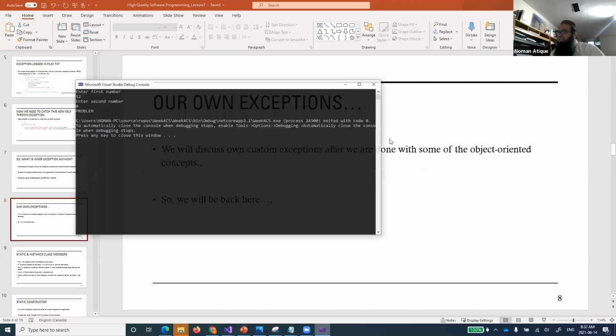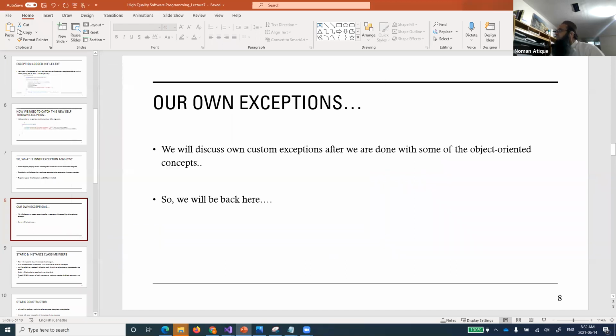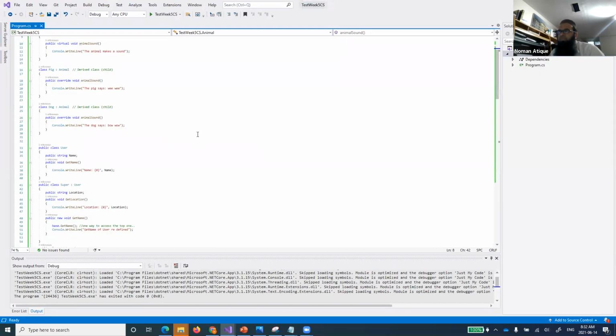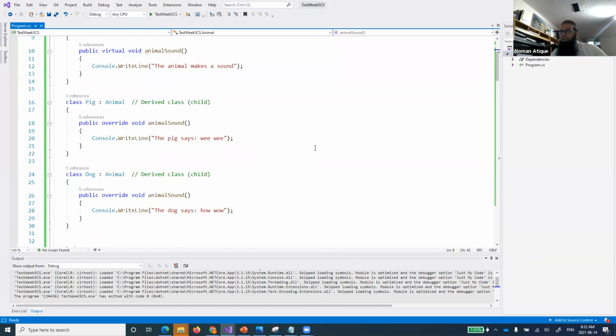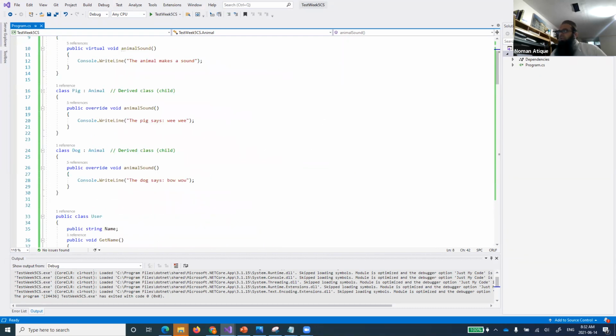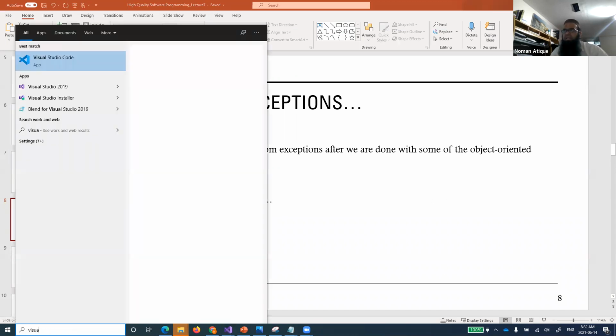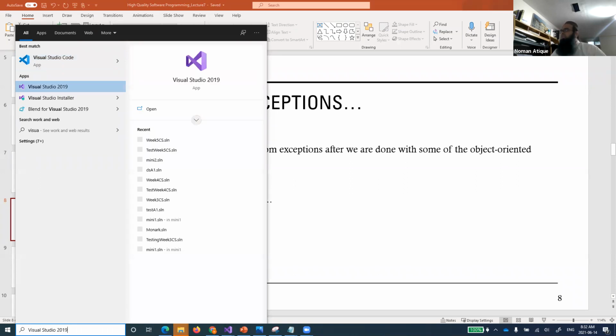So now if I move on to our new mode, like the last time, the file that we created, where we started talking about the object-oriented world. Okay, this was not the one. Let's talk about the file that I used last class. I will open that file.